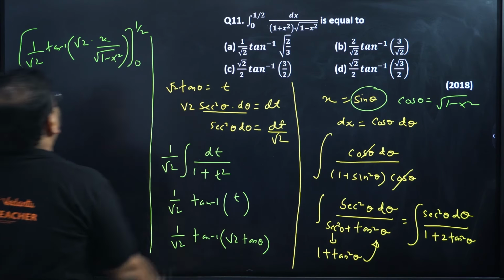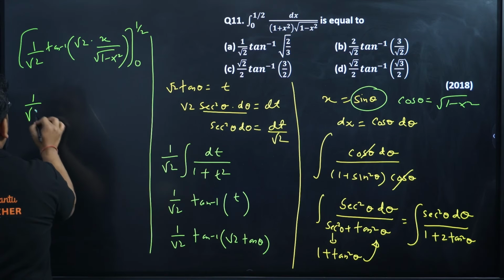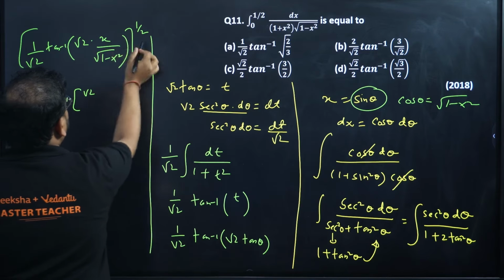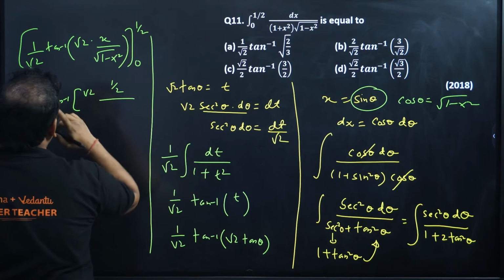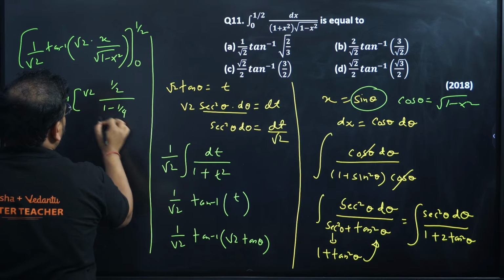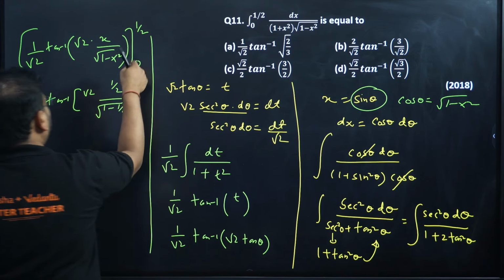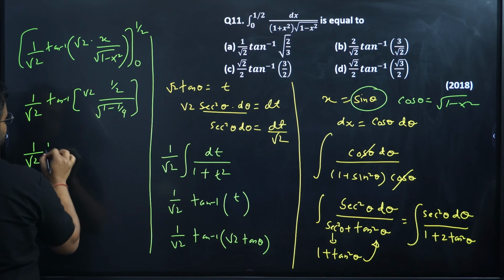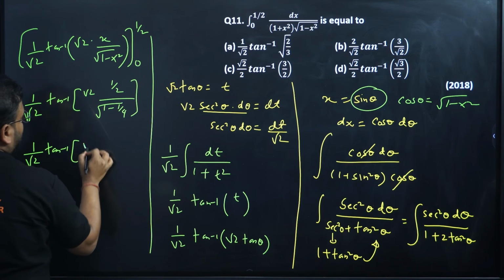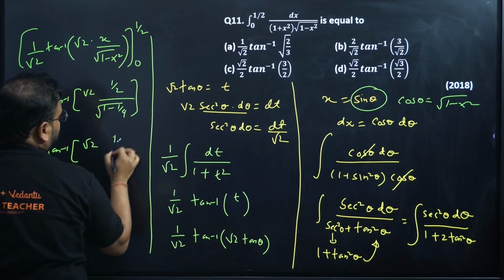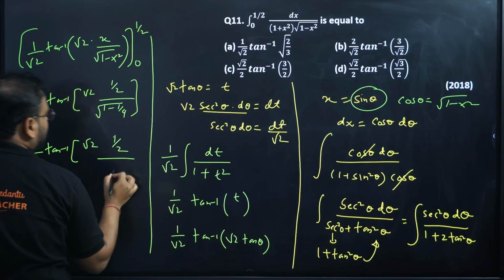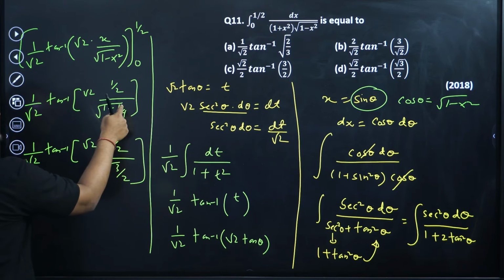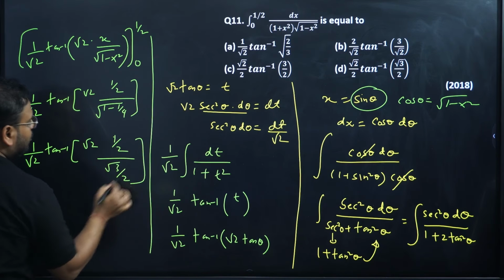So now put the value back in. 1 by root 2 is left over here. Tan inverse is as it is. Root 2 is over here. X will be what? 1 by 2. And over here I'll have 1 minus 1 by 4 in the root. For 0, everything will become 0. If you put the lower limit as x equals 0, everything is 0, so that is not required. Tan inverse is outside. Root 2 is as it is. 1 by 2 over here in the fraction form. And 4 minus 1 will become 3, so 3 by 4 in the root. I'll get root 3 by 2. 2 and 2 are cancelled.